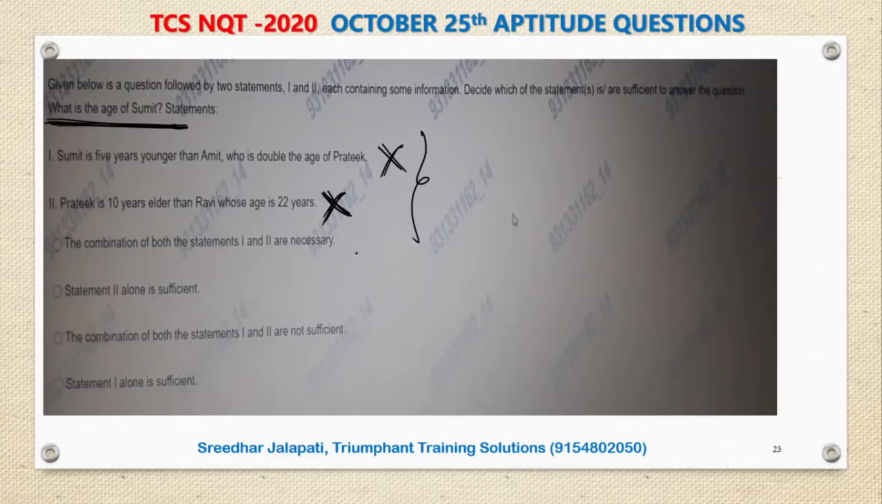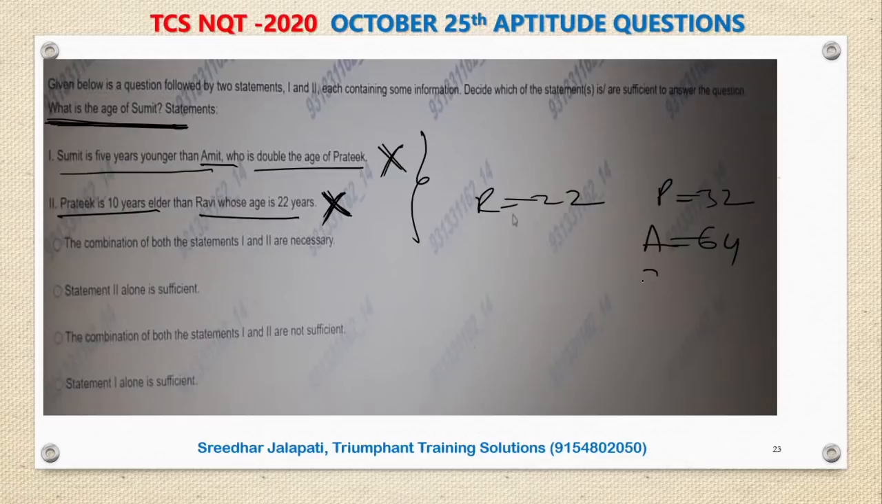Then obviously you have to combine. If you combine, definitely you will get it. But don't go for solving, because now you know Ravi is 22. When you know Ravi is 22, Pratik is 10 years elder, so Pratik is 32. I am telling you do not solve, but I am solving. Amit is double the age of Pratik, so Amit will be 64. And Sumit is 5 years younger than Amit, so Sumit is 59. Somehow we got his age.